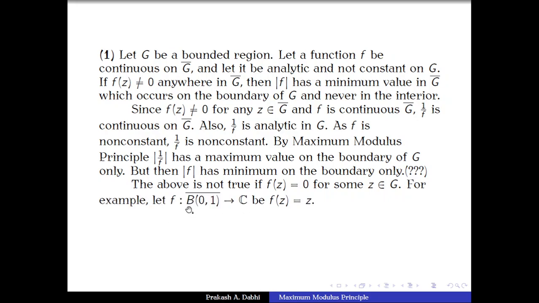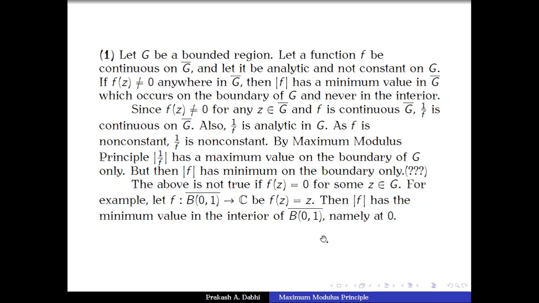We define f from the closure of the open unit ball to C by f of z equal to z. One can see that this function is 0 at the point 0, so the condition f of z not equal to 0 for any z in G closure is not satisfied. Then one can see that the modulus of f has its minimum value in the interior of B(0,1) closure, namely at the point 0. Therefore this condition f of z not equal to 0 for any z in the closure of G is necessary.